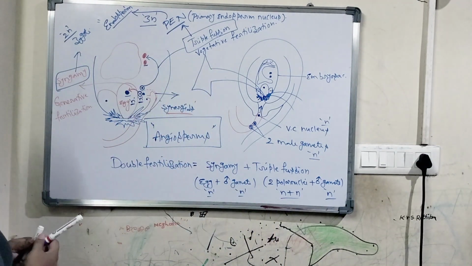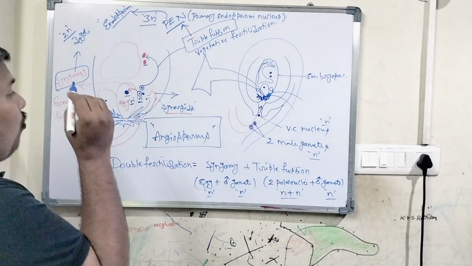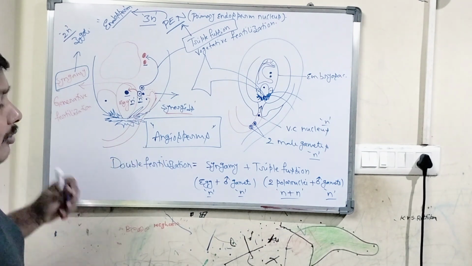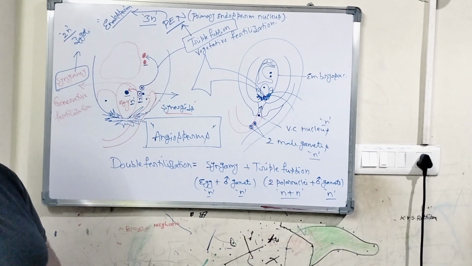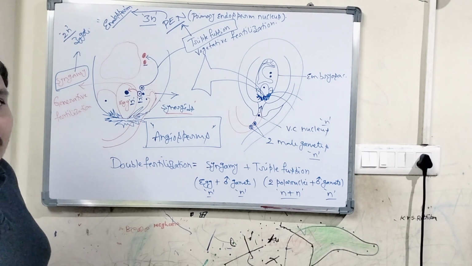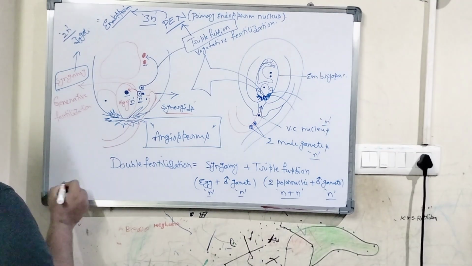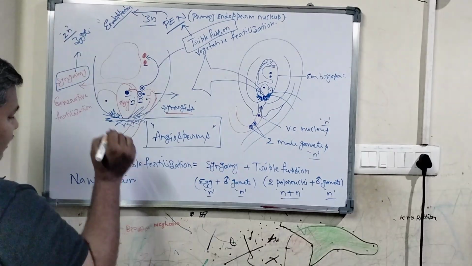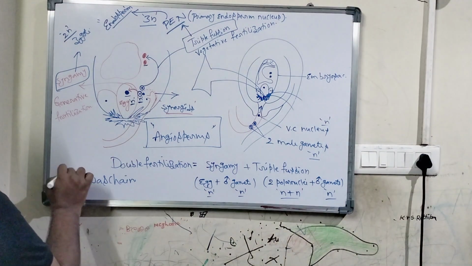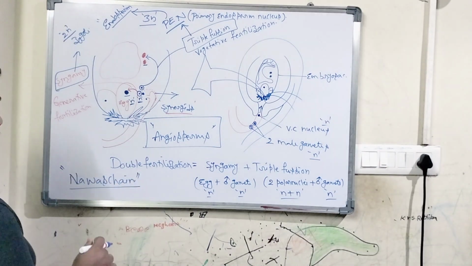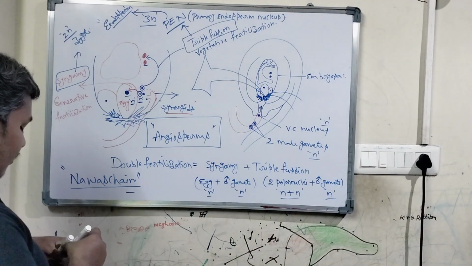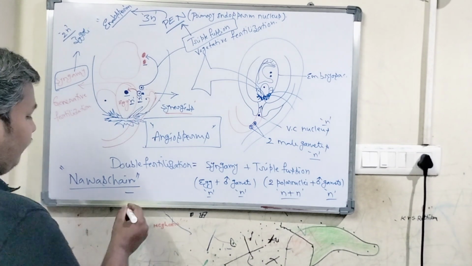Then, what is the importance of double fertilization? You know, double fertilization was first observed by the scientist Navashin in the plant Fritillaria.